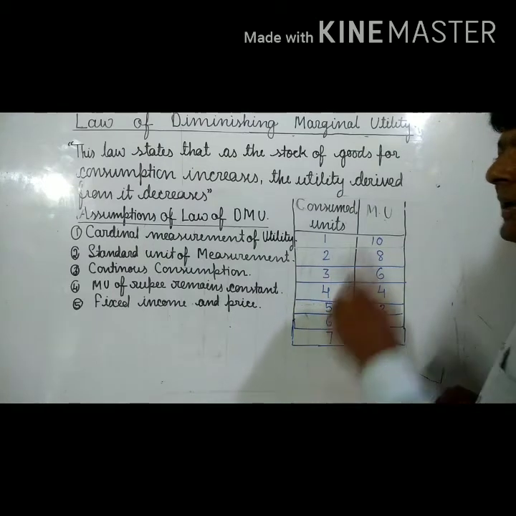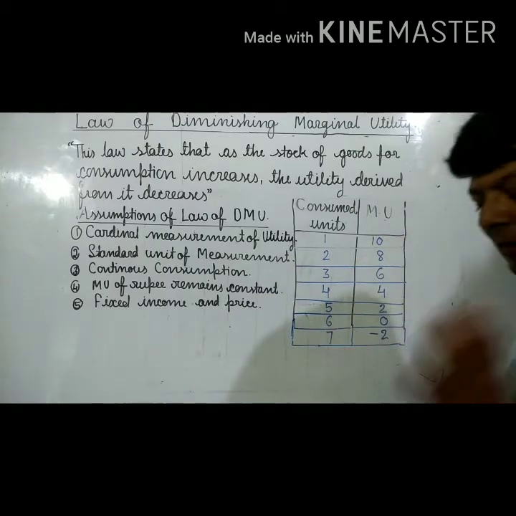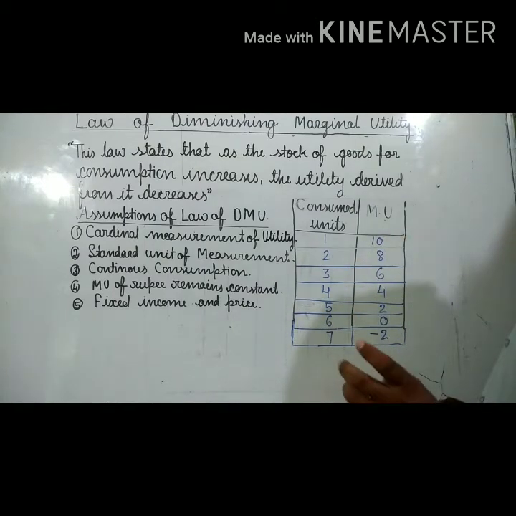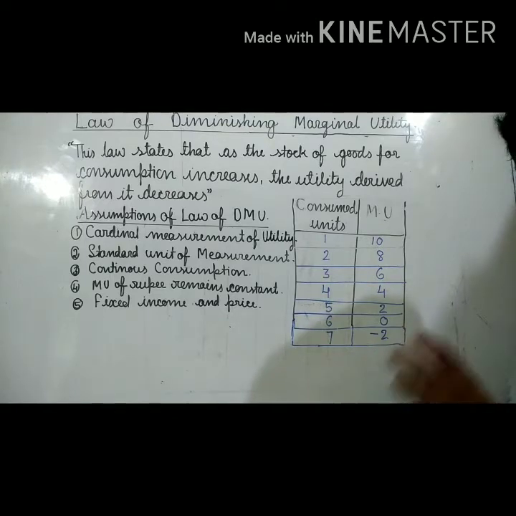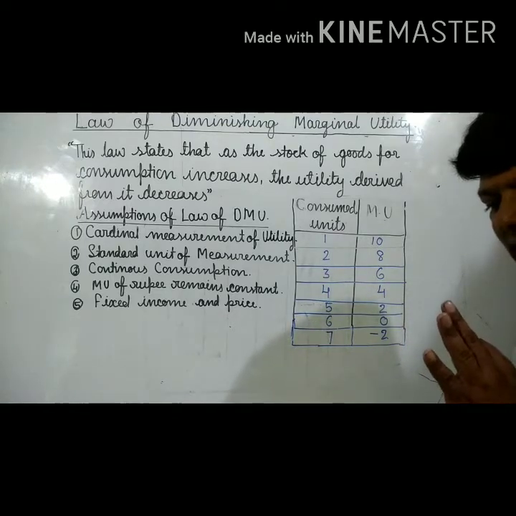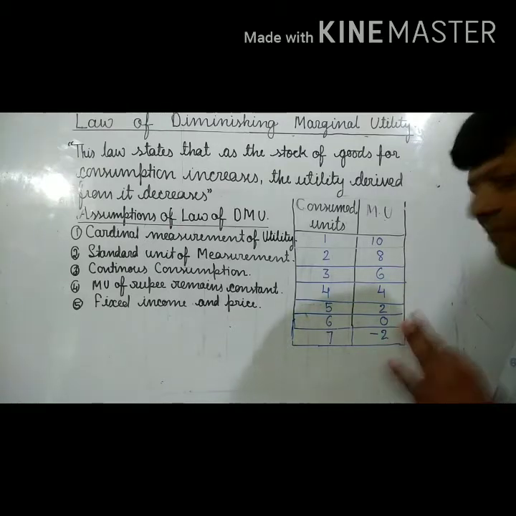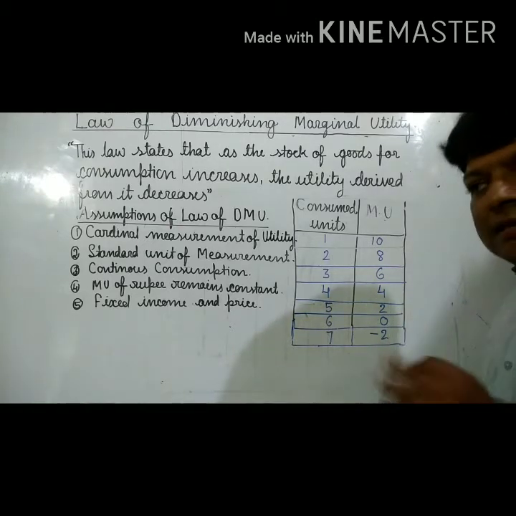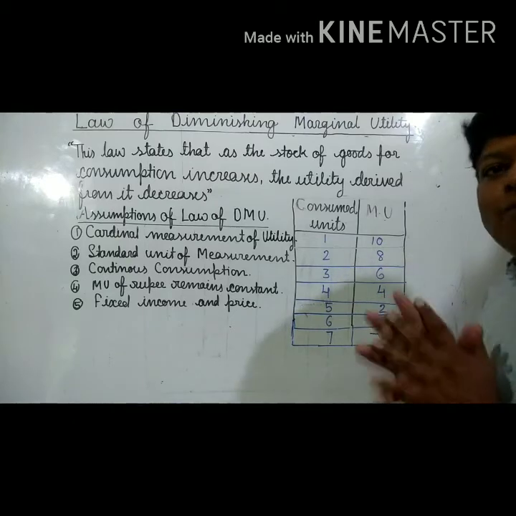The second point is the standard unit of measurement. The moment we talk about consumption of the commodity, we have to keep one thing in mind: the consumption unit must be in a standard form.